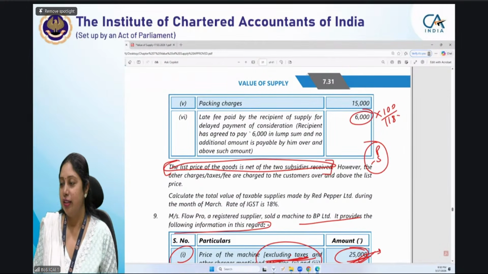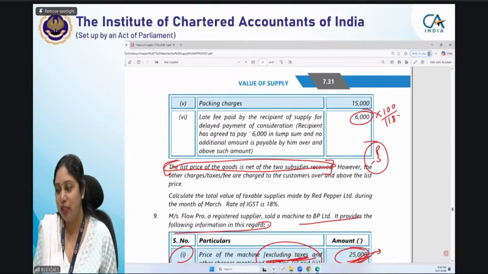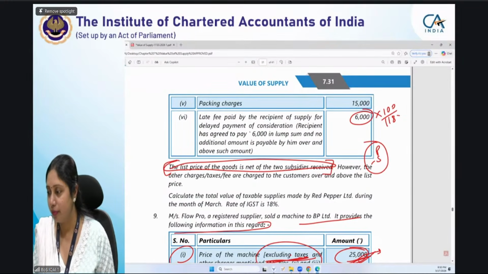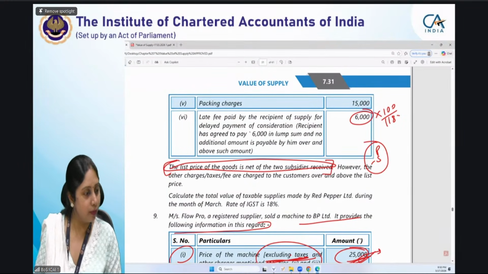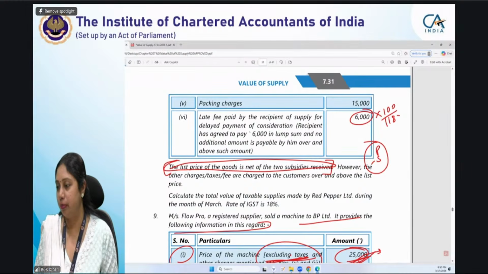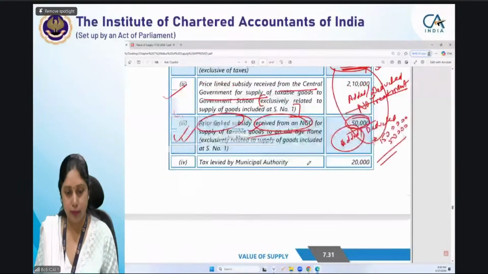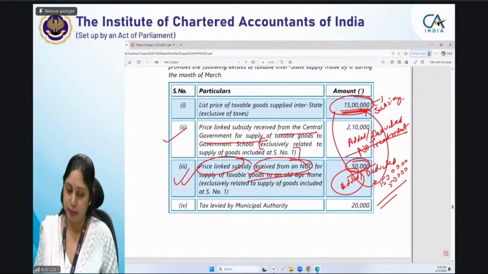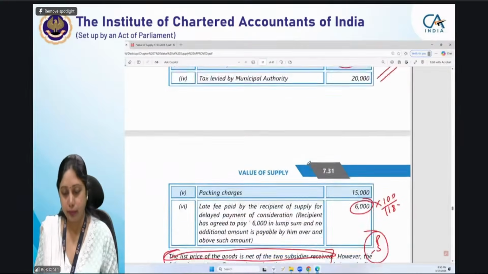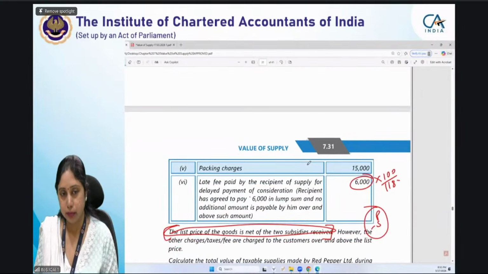Ma'am, I have a doubt regarding discount given. Please tell me your name. I am Sushmita. Sushmita, tell me. When a discount is given after the supply, one of the conditions is that it is specifically linked to relevant invoices, right? So does it mean that it relates to the transaction? Is that how we are supposed to look at it? Yes, absolutely right.